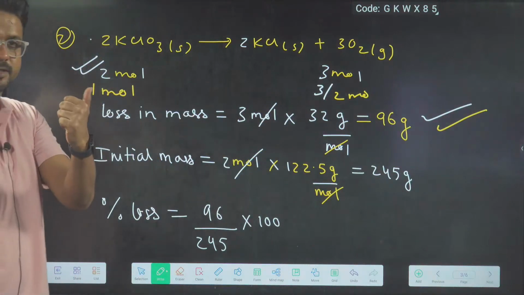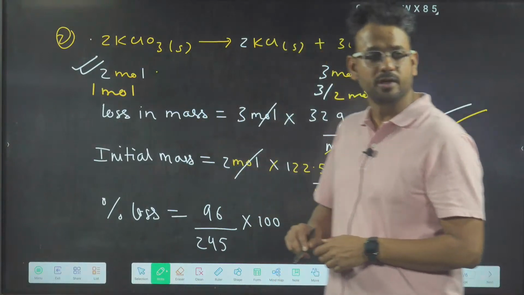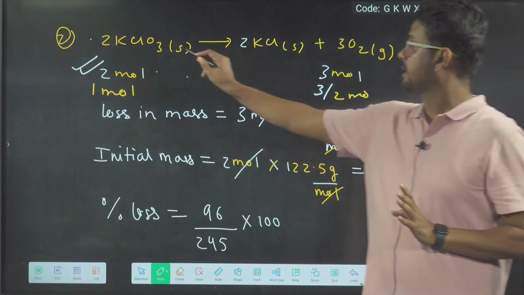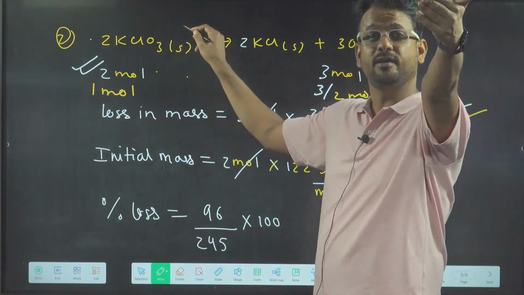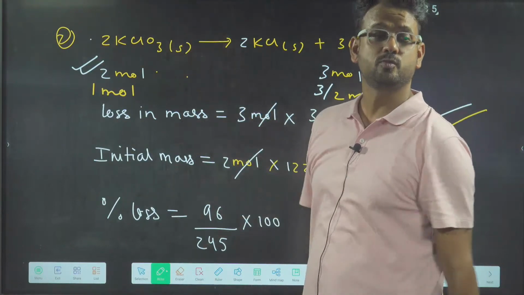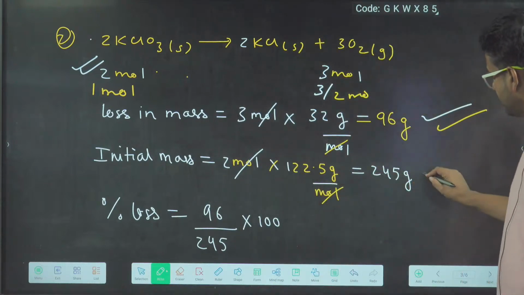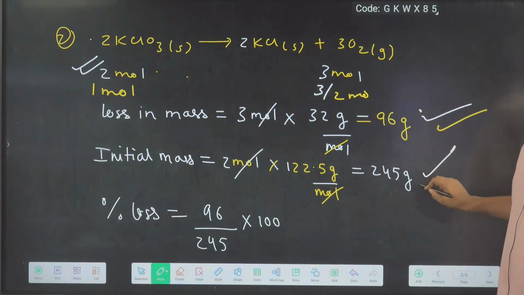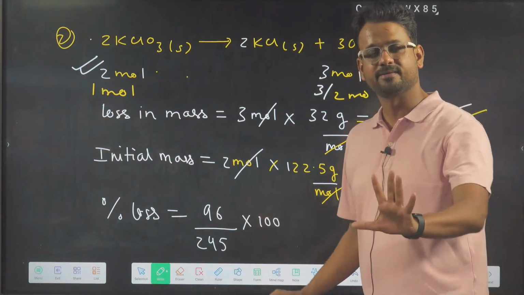And what is the initial mass? Initial mass is 2 mole KClO3, multiplied with the molar mass of KClO3. We calculated yesterday that it was 122.5 gram per mole. So 2 into 122.5 gives you 245. This is your loss and this is your original. Loss upon original into 100 is called percentage loss.